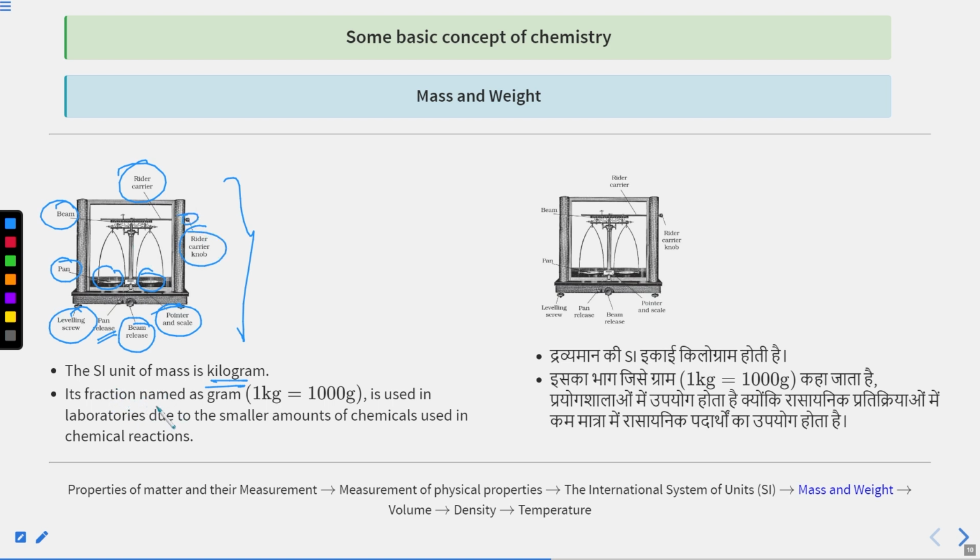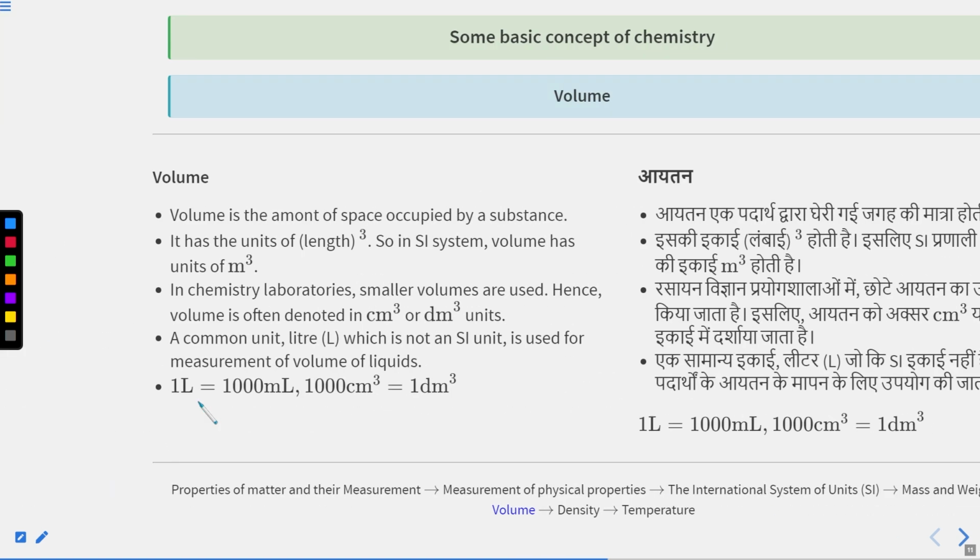You know very well its fraction is named gram. 1 kilogram is equal to 1000 gram. It means you can say 1 kilogram is equal to 10 raised to the power 3 gram. And it is used in laboratories due to the smaller amount of chemicals used in chemical reactions.